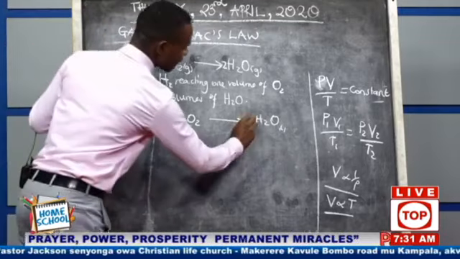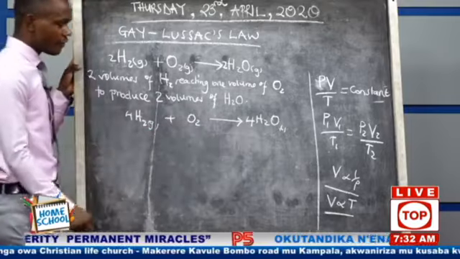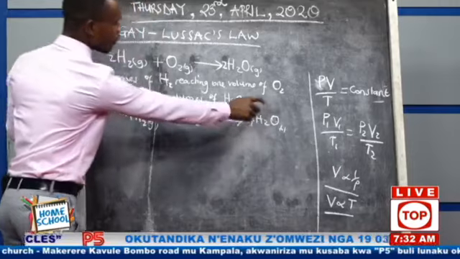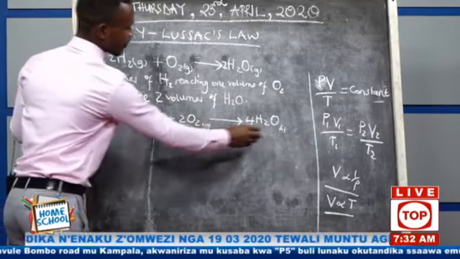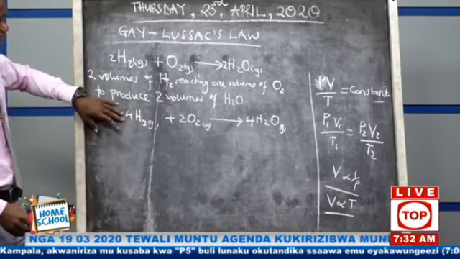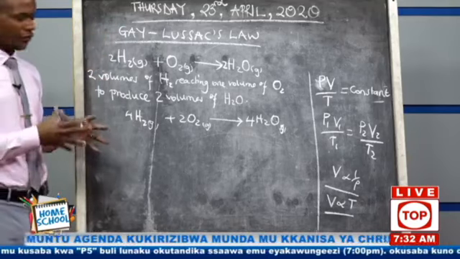That means here we shall also put a 4 there to get 8 hydrogen atoms. But we remain with 4 oxygen atoms here too, so even here we shall increase. That's what will be happening: we get an equation and we use it to calculate for what they have asked for.